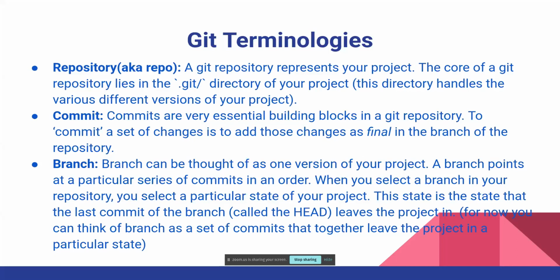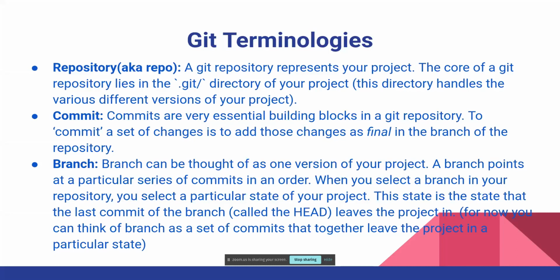So in Git, a commit is more or less indivisible, which means every change that you make and you say that it is final inside your Git repository is reflected as a commit. So yeah, just as Vijay said, every change to the code base is a commit, and the change can be big, change can be small.